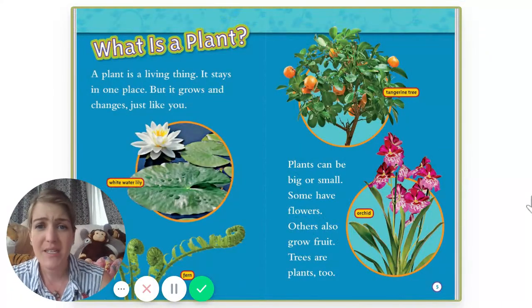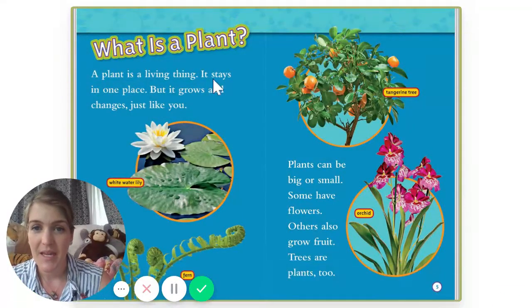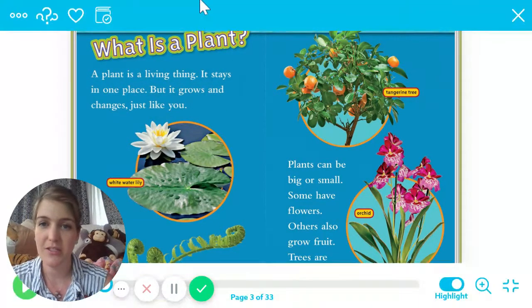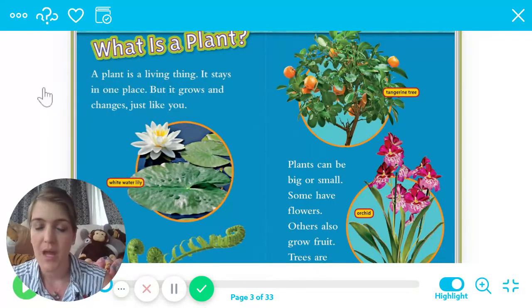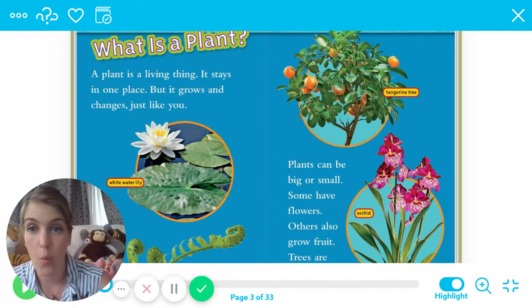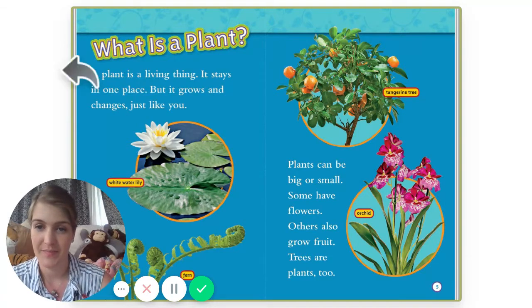All right, what is a plant? A plant is a living thing. It stays in one place, but it grows and changes, just like you. Right. On just this page right here, we see we have a heading. The heading is, what is a plant? So you know this whole page is going to be about what is a plant, right?